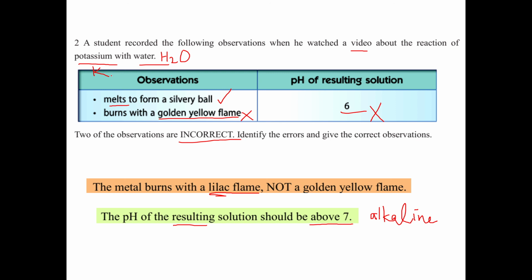So you know potassium is a group 1 metal. Group 1 metals have a name, we say alkali metals. Why do we say alkali metals? Because after reaction, the solution turns alkaline. So it is impossible to be below 7, it must be above 7.